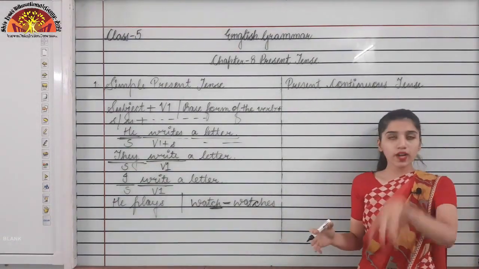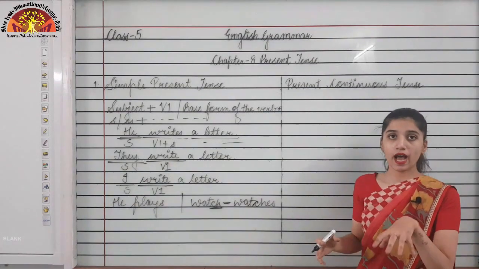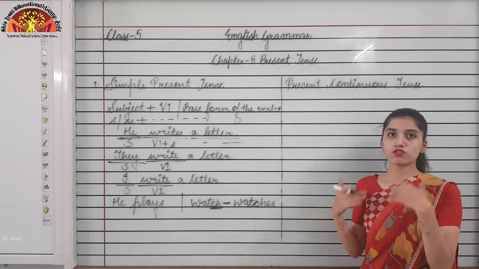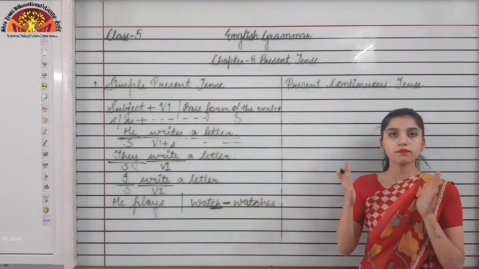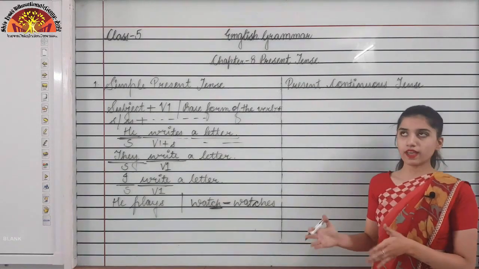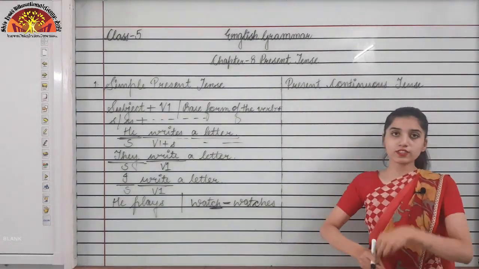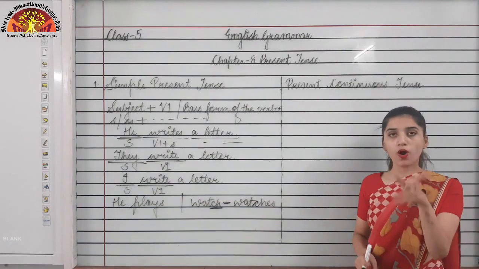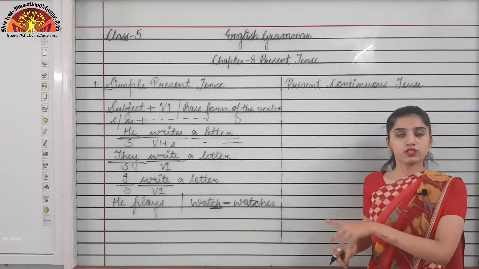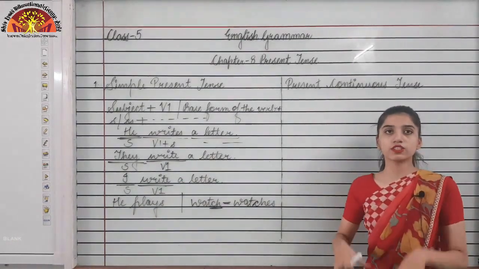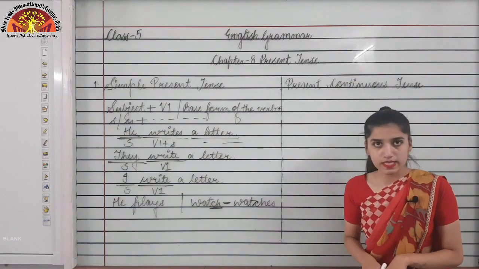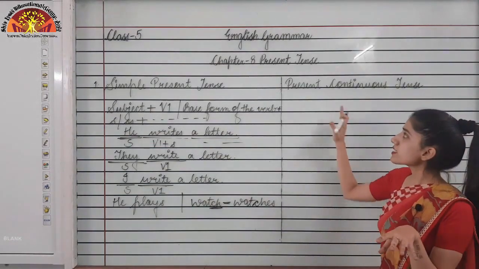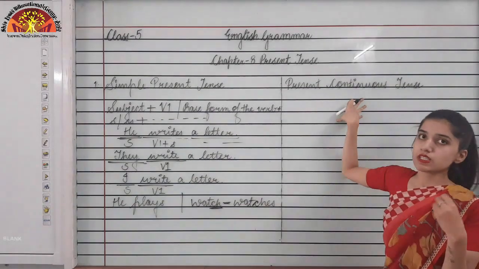Let's suppose what action I am doing right now. I am teaching present tense to you all. Okay, so I am teaching tenses. So that is the ongoing action that I am doing right now. You all are studying English. So this is your ongoing action that you are doing right now, isn't it? So this is what the present continuous tense represents.